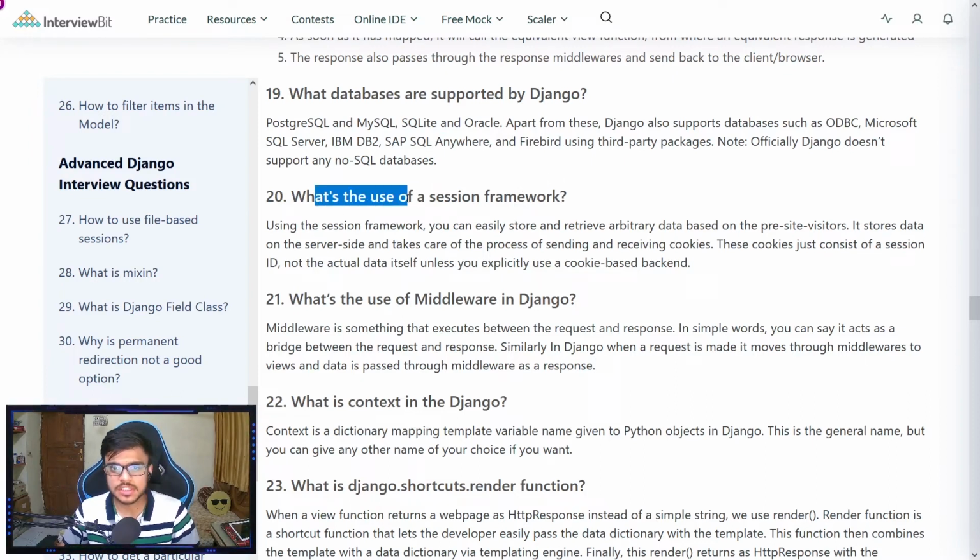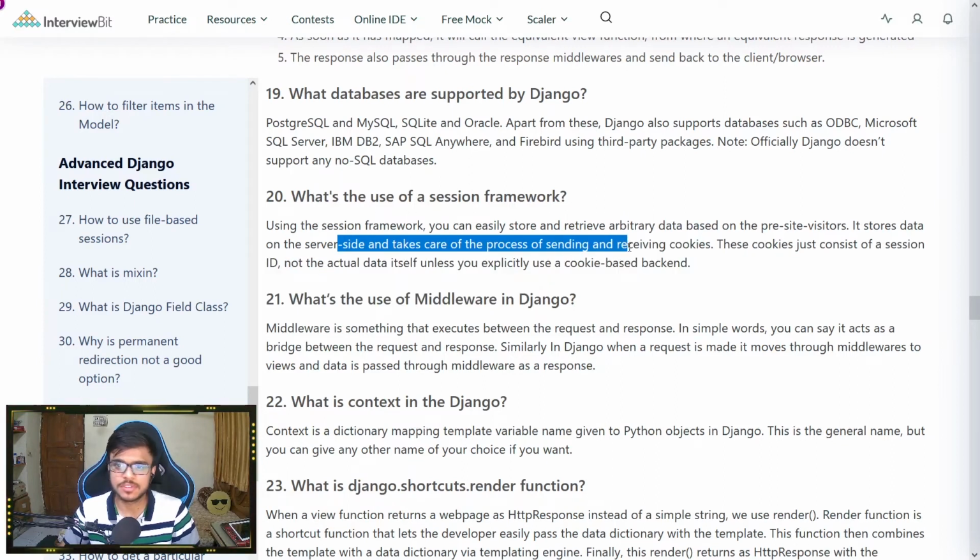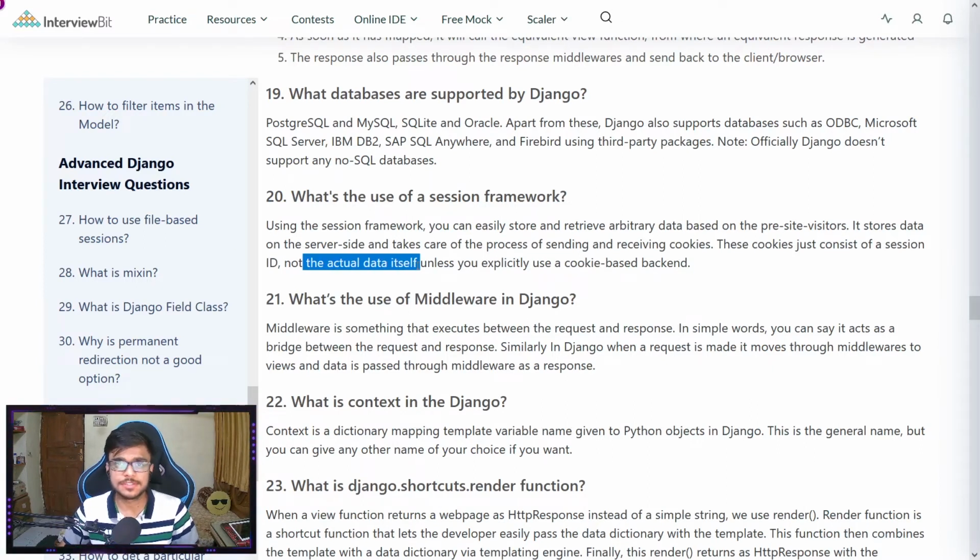Next question is, what's the use of the session framework? Using the session framework, you can easily store and retrieve arbitrary data on a per-site-visitor basis. It stores data on the server side and takes care of the process of sending and receiving cookies. These cookies just consist of a session ID, not the actual data itself, unless we explicitly use a cookie-based backend.